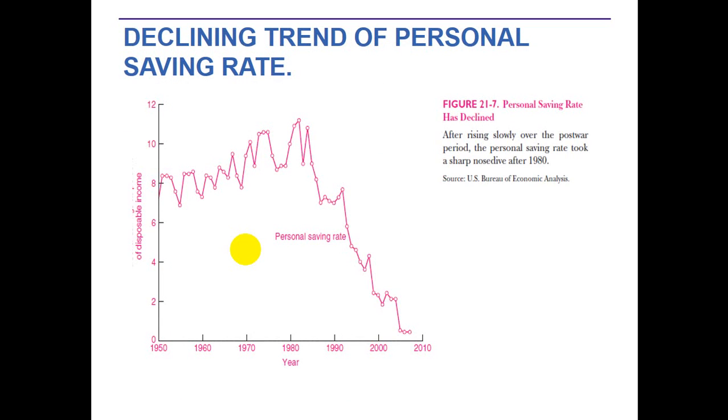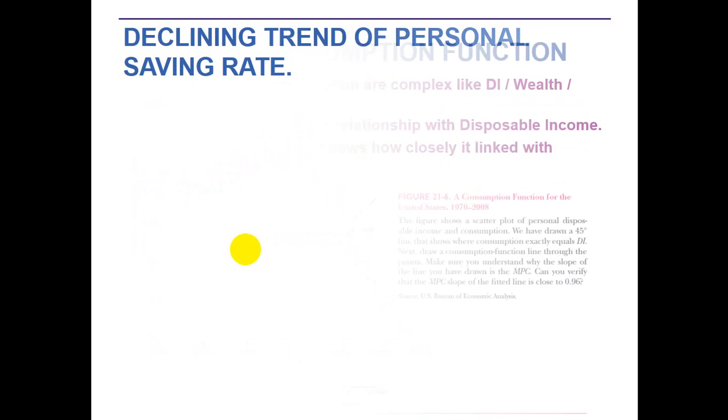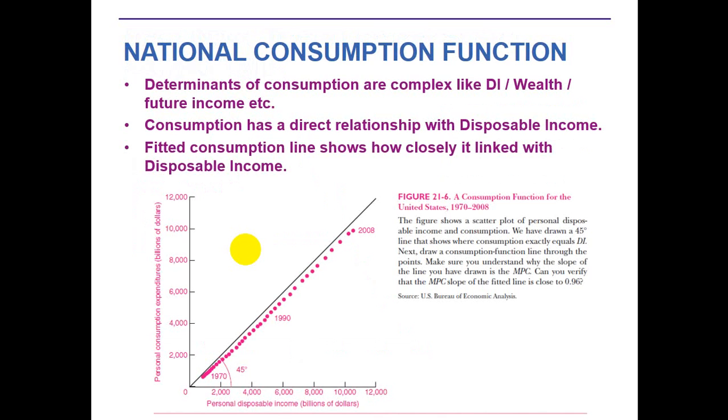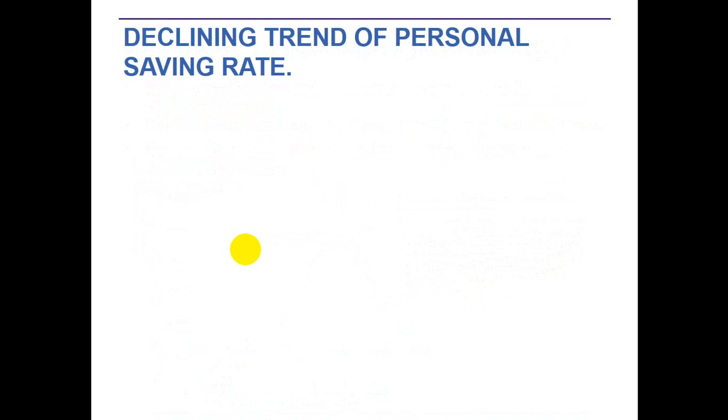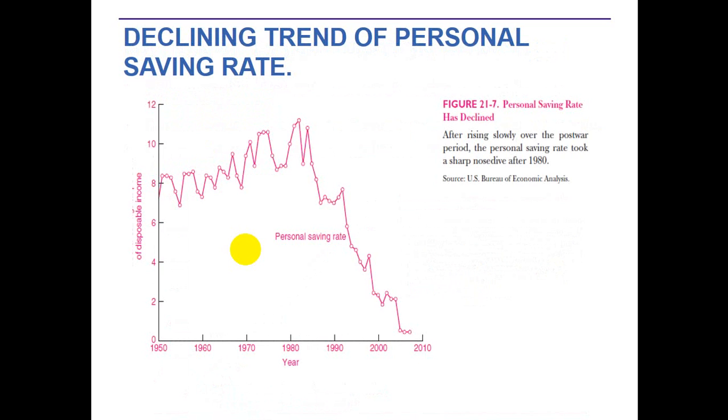The next diagram shows the declining trend of the personal saving rate. In the previous slide we showed the relationship between disposable income and consumption expenditure. Now we are moving towards the declining trend of personal saving.